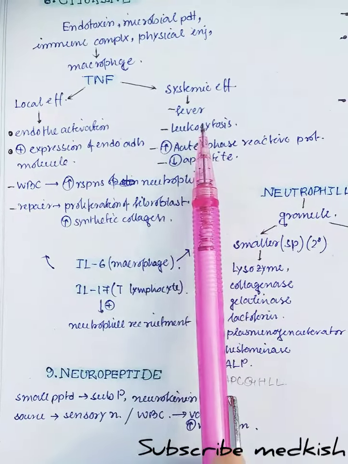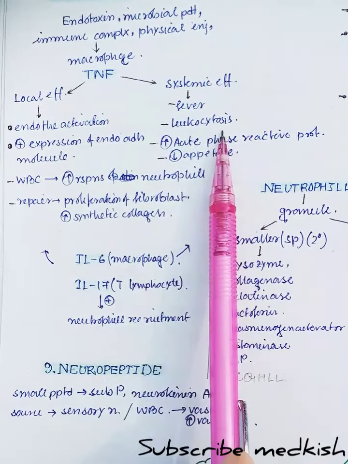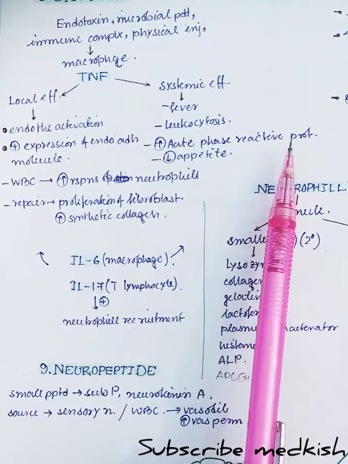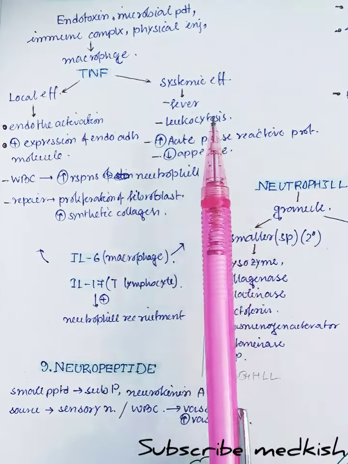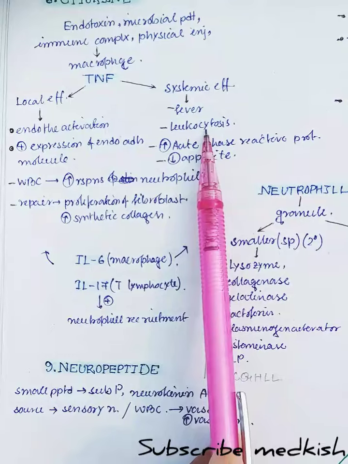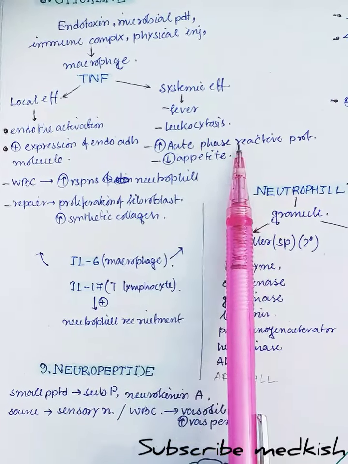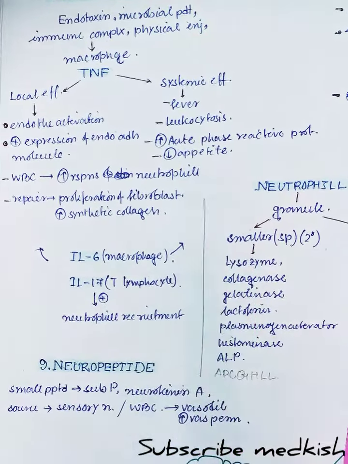In the systemic effect there is fever, leukocytosis, increased acute phase reactive protein, and decreased appetite. First is the fever, then leukocytosis, increased acute phase reactive protein, and decreased appetite.